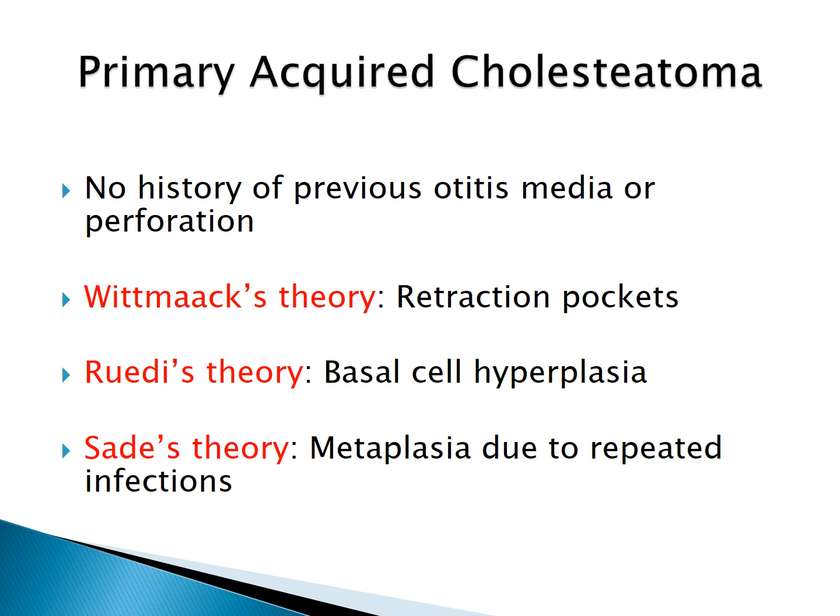Second is Ruedi's theory, which says that the basal cell layer of the tympanic membrane can undergo hyperplasia, leading to the development of a keratin mass in the middle ear. Third is Sade's theory, in which there is metaplasia of the middle ear mucosa, which can be because of repeated infections. These three theories explain the occurrence of primary acquired cholesteatoma.